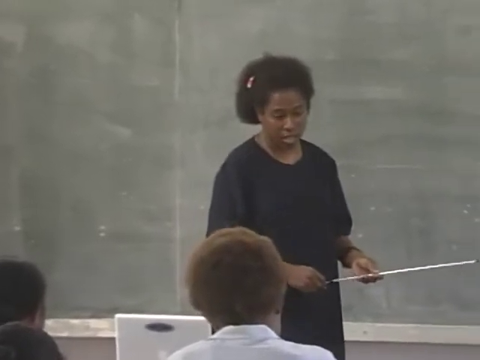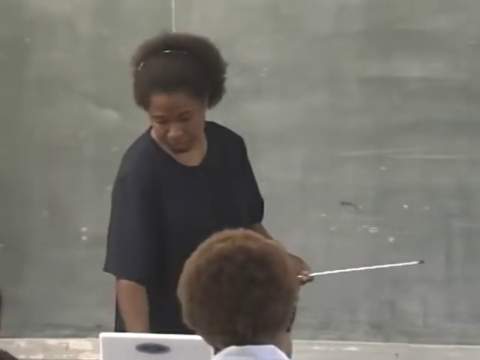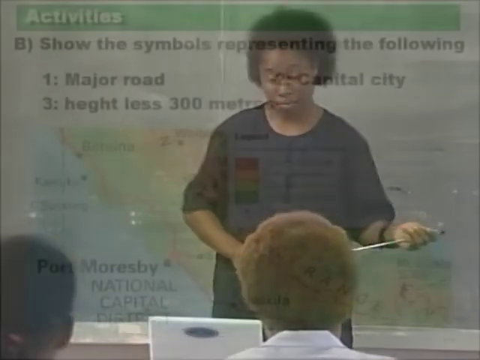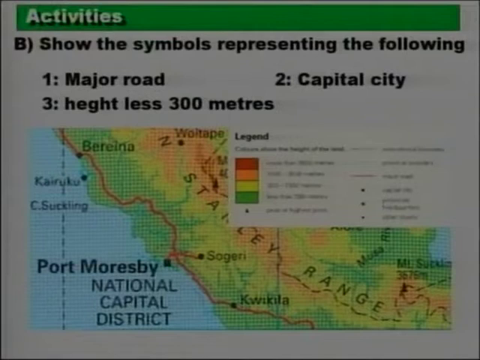Let's move on. The next lot of activities. This time, we're still looking at the same map. There are 3 activities now. You are going to show the following symbols for the major road, height less than 300 meters, and capital city. What symbols represent those 3 items? Okay, that's activity number 2. It should again take you only 2 minutes for the completion of that.